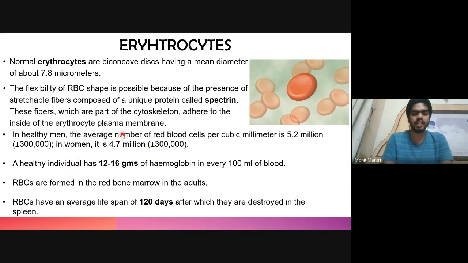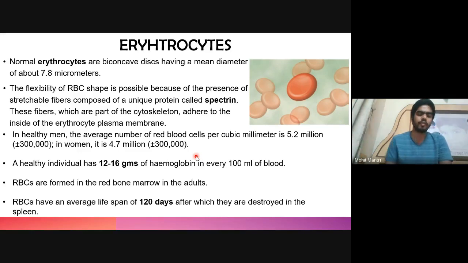These RBCs contain the hemoglobin protein, which is a globular protein majorly responsible for the transport of oxygen to all the tissues. This hemoglobin makes up around 12 to 16 grams in every 100 ml of blood. In adults, RBCs are formed in the red bone marrow. In the embryo, the primitive nucleated RBCs are produced by the yolk sac, and during the middle trimester of the gestation period, the liver is the main source of RBCs, and other than that, the spleen and lymph nodes are also major sources of RBCs.